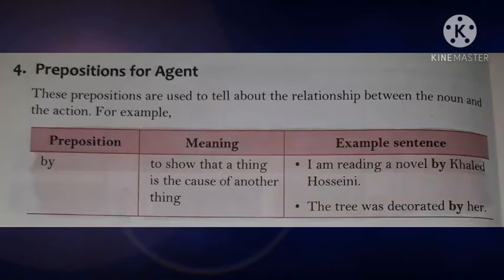Next one, prepositions for agent. These prepositions are used to tell about the relationship between the noun and the action. For example, by. It means to show that a thing is the cause of another thing. Example, I am reading a novel by Khalid Hosseini. The tree was decorated by her.